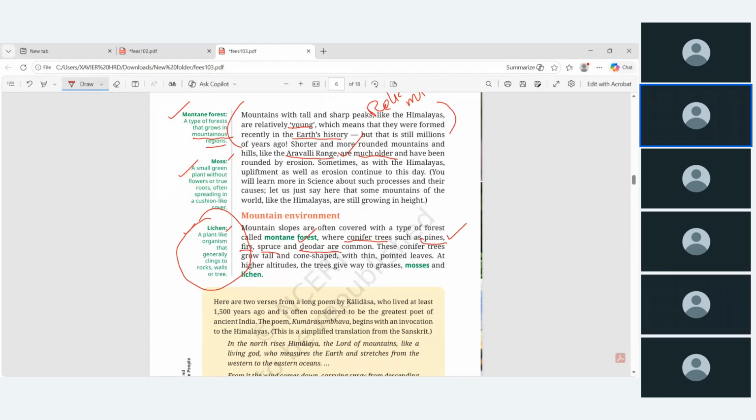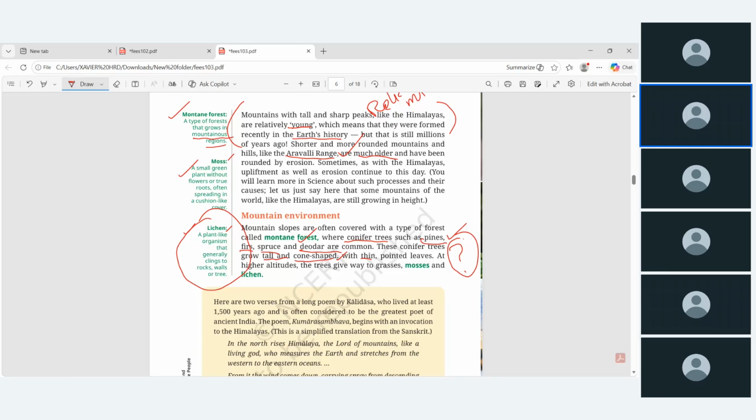Okay, major, because once again we will study about these 3 in natural vegetation when we move to the 8th and 9th NCERT. And these conifer trees grow tall and cone shaped with thin pointed leaves. One question I'm putting in your mind: why are these conifer trees cone shaped with thin and pointed leaves? I need the answer tomorrow. Okay, because these trees grow in the higher altitude. எதனால அந்த கோன் ஷேப்ல the trees இருக்குது, ஏன் pointed leaves இருக்குது? I need the answer tomorrow.